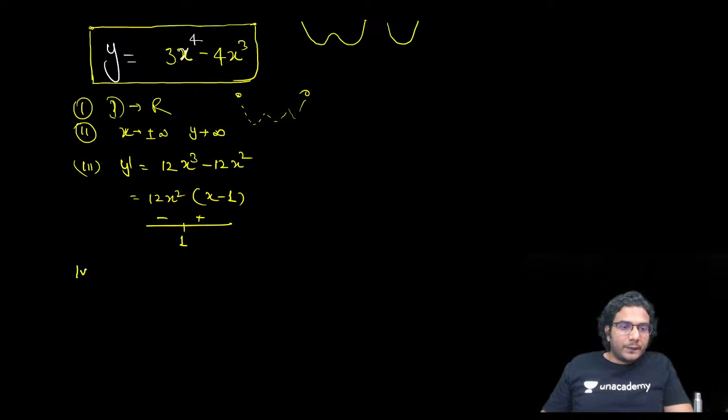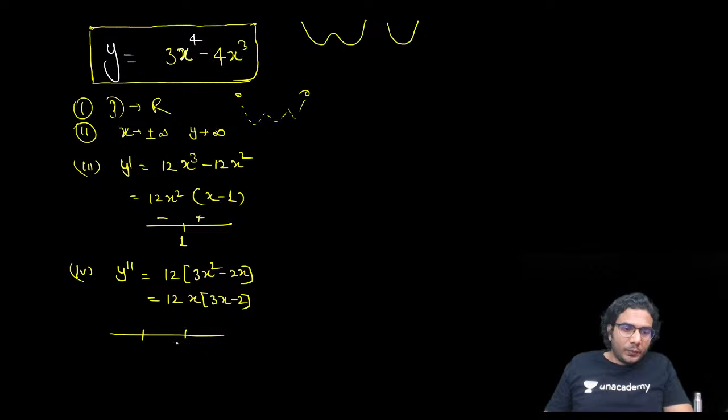And fourth point is, if I check y double dash, then that is going to be 12 times, you can take common, 3x squared minus 2x. And further you can take x common, so it is going to be x into 3x minus 2. And now you can see there are 2 points where y double dash is 0 and it will change its sign also.